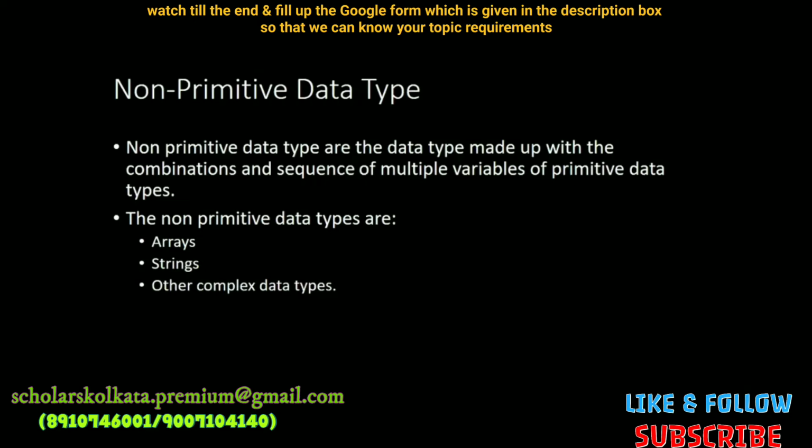So you already know from the previous classes that primitive data types are those data types which are built inside Java. So the primitive data types are integer, long, double, float, char. So using the primitive data types, we make the non-primitive data types. So the non-primitive data types are array, string, and other complex data types.